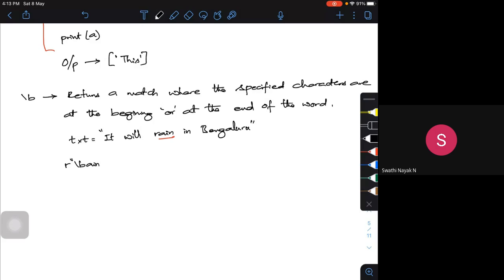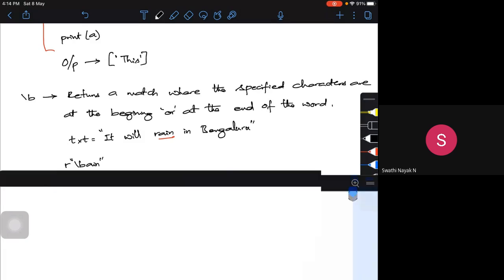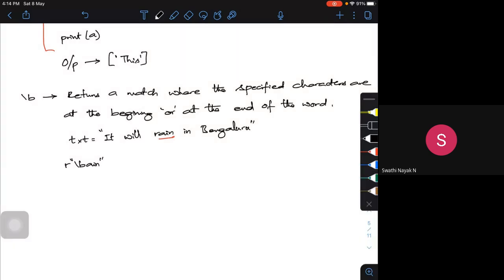So I'm searching for the beginning of it, but this is not the way to define it. If I do it like this, it will search for anything at the beginning, but actually I'm searching for the end of it. AIN is at the end of the word rain, so there is at least one match.